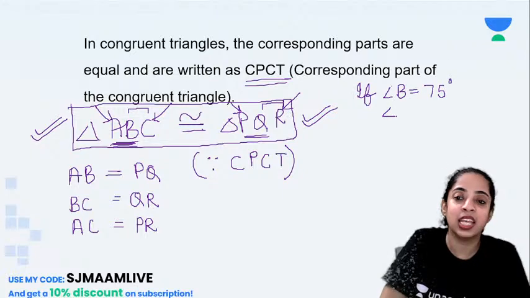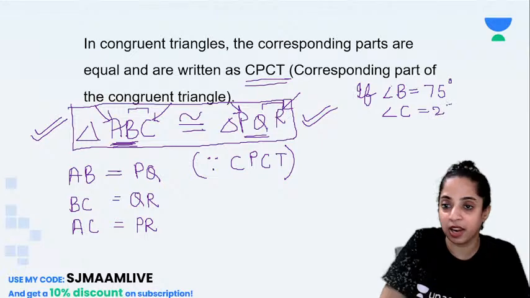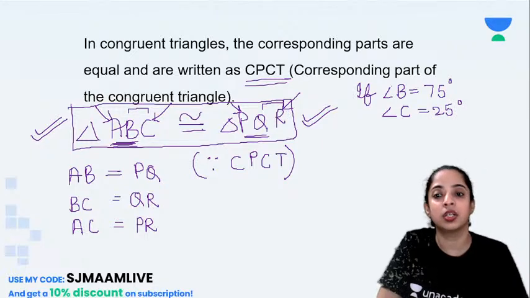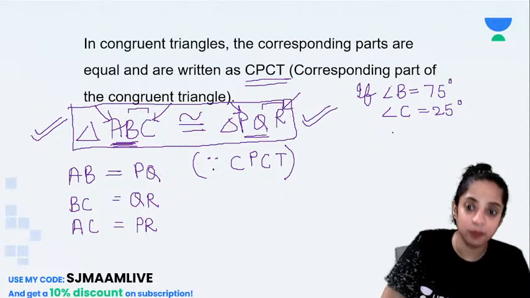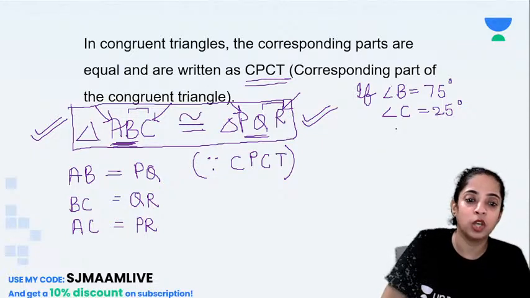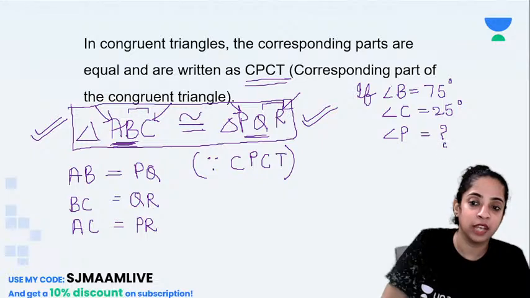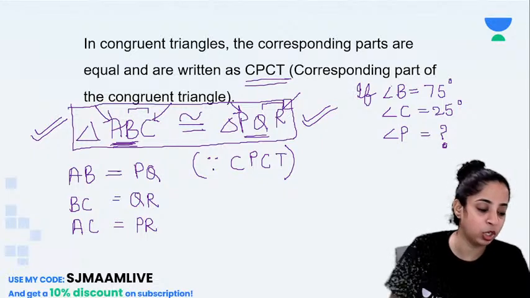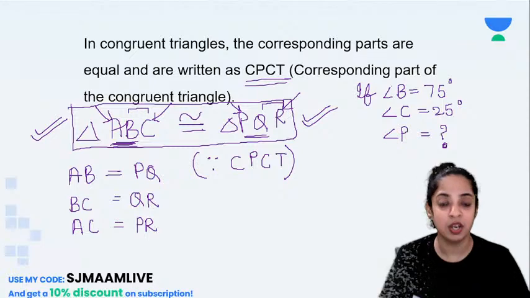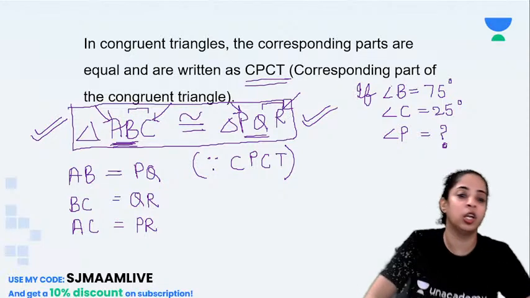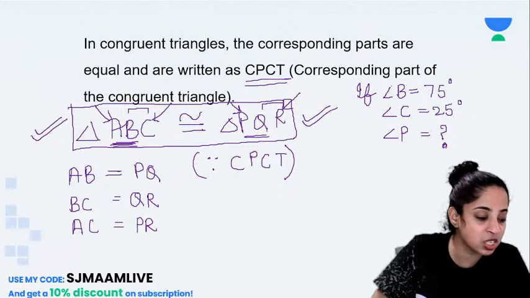Okay. Now if it is given, if angle B equal to 75 degree, and they give you angle C equal to 25 degree, then what will angle P be equal to? If B and C are given to you, what will angle P be equal to?